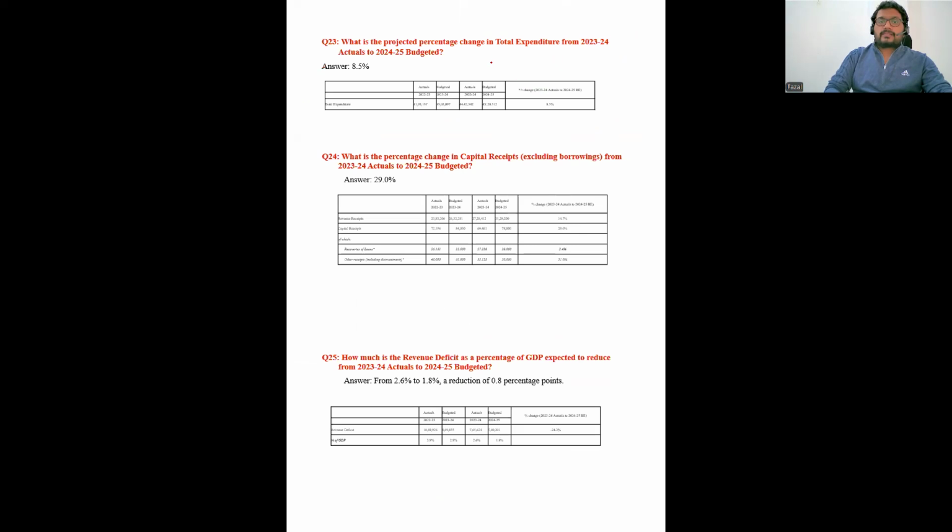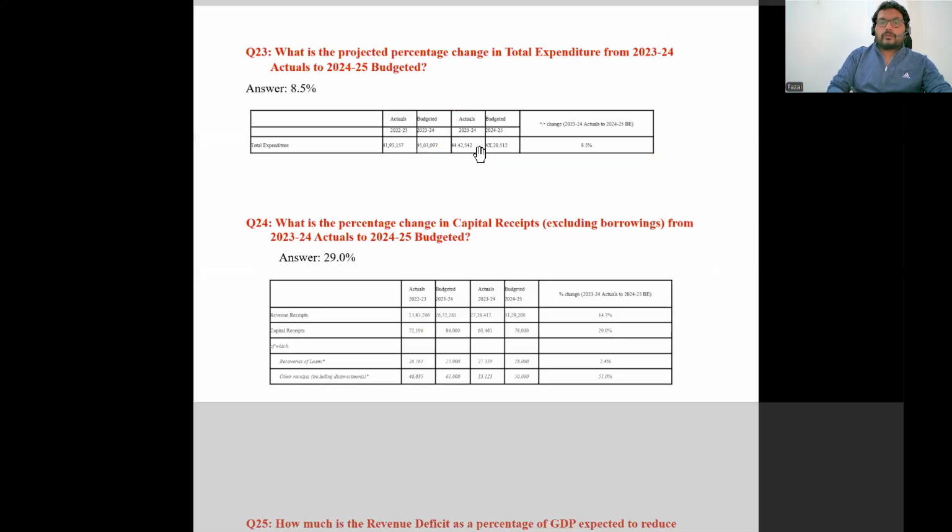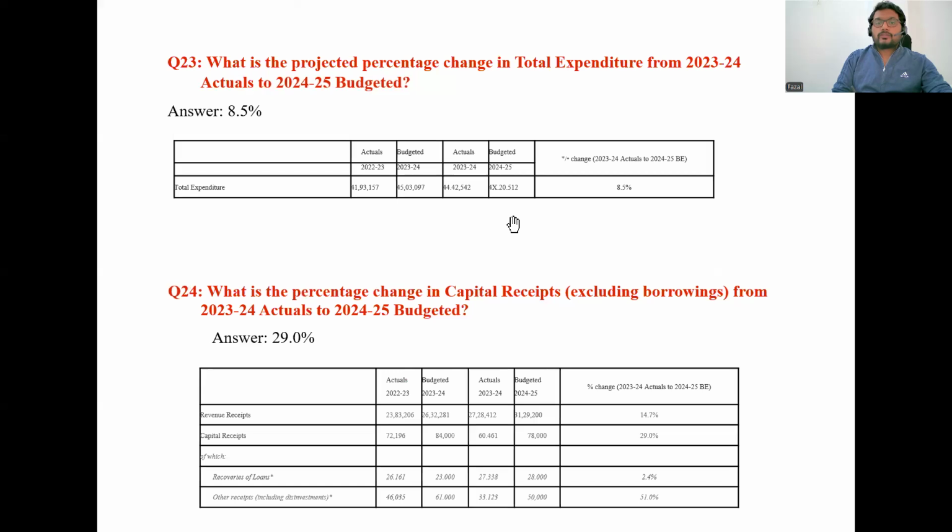What is the projected percentage change in the total expenditures from 2023-24 to 2024-25 with respect to the actuals? Looking at 2023-24 to 2024-25, it is 8.5%. You just have to remember how much revenue expenditures have increased, how much capital expenditures have increased, and in this case, the total expenditures, which have gone up by 8.5%.